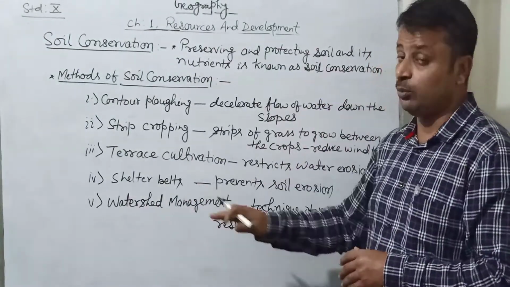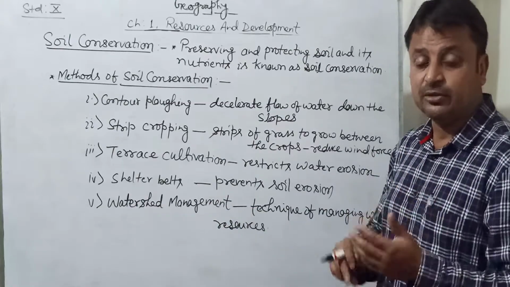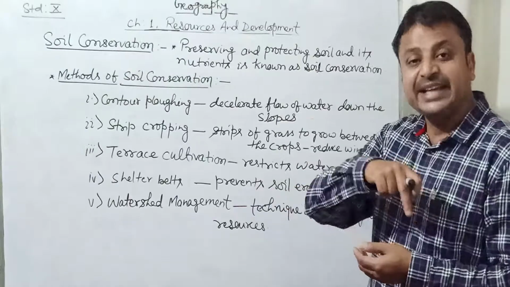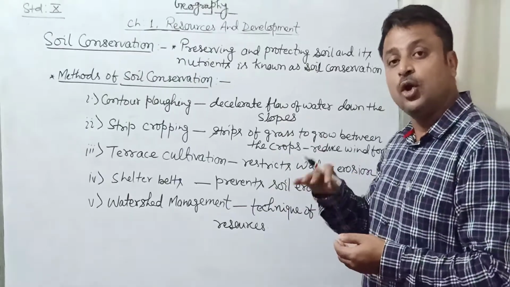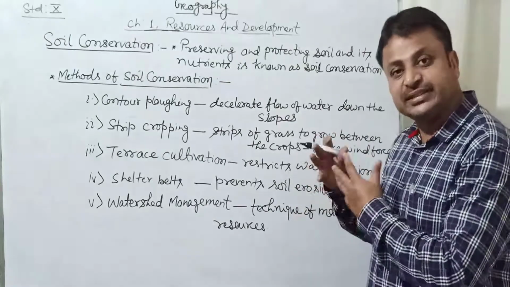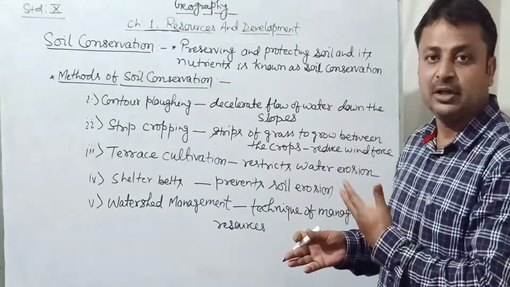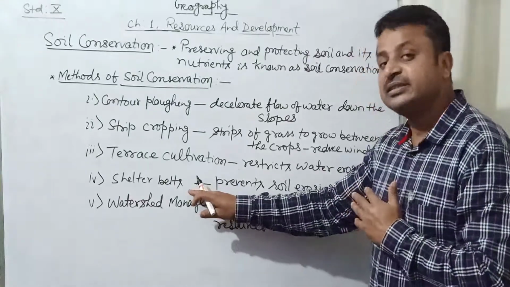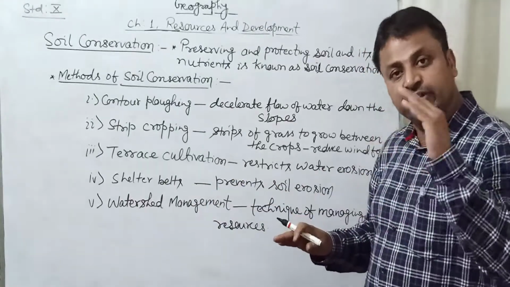नेक्स्ट इज शेल्टर बेड. वी हैव ऑलरेडी डिस्कस अबाउट शेल्टर बेड्स, growing or planting trees on the margins of the sandy areas, arid areas, so that when heavy wind blows, it could not carry the sand particles and deposit them on the fertile land. So again, shelter beds are the techniques to reduce the wind velocity.